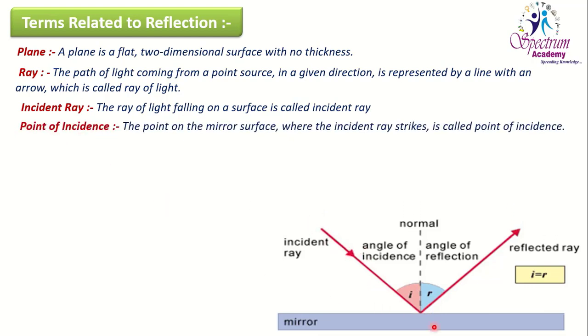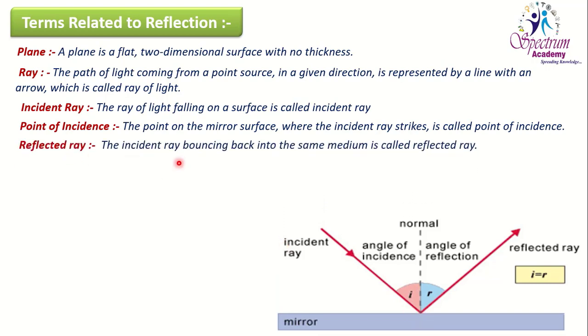Now this incident ray falls at a particular point on the surface of the mirror; it strikes at a particular point. You can see here this red dot at that point. The incident ray is striking on the plane of the mirror, and that point is nothing but the point of incidence.